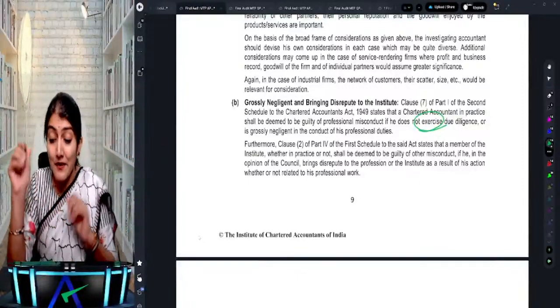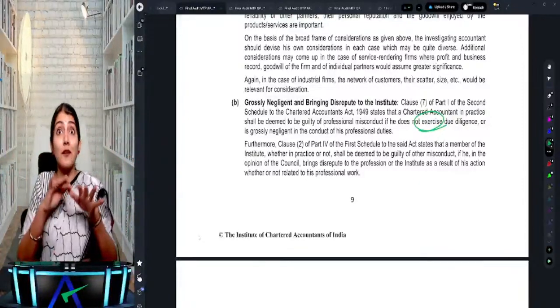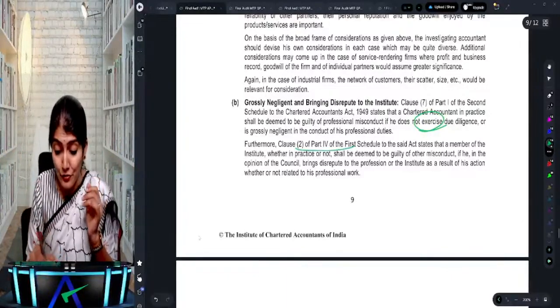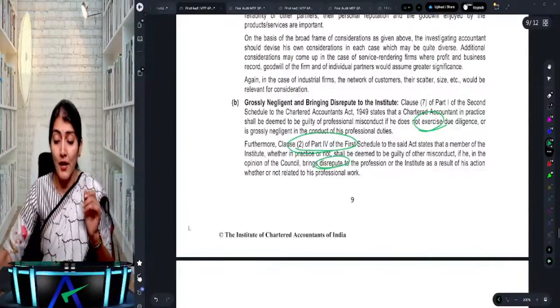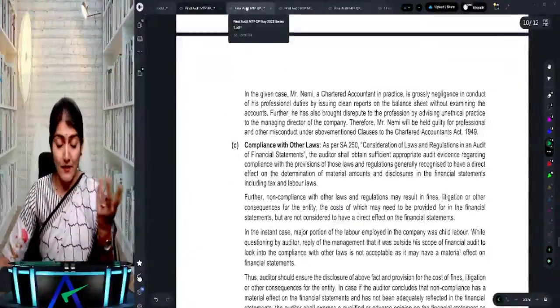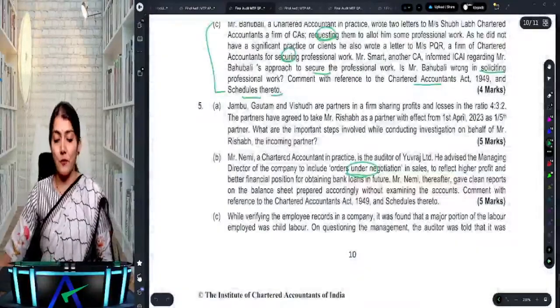Okay, right. So does not exercise due diligence or is grossly negligent in the conduct of professional duties. And the second one, 241: brings disrepute to the profession or to the institute as a result of his action, whether or not related to his professional work.